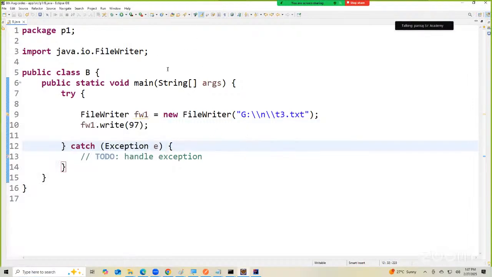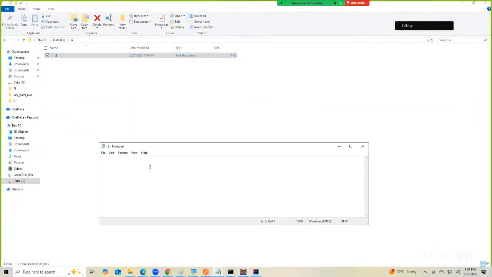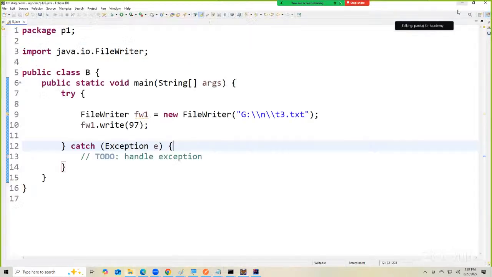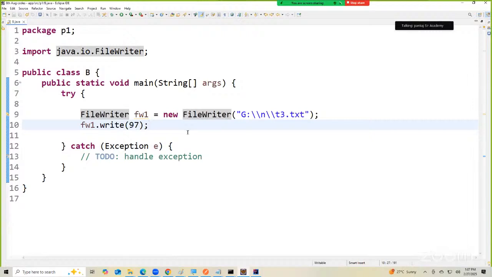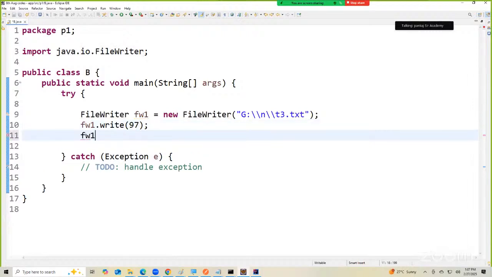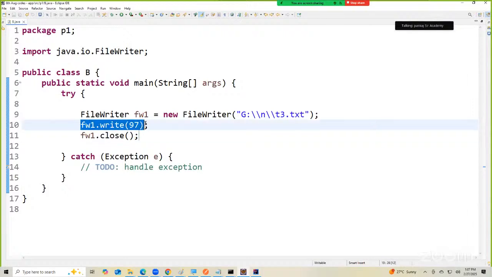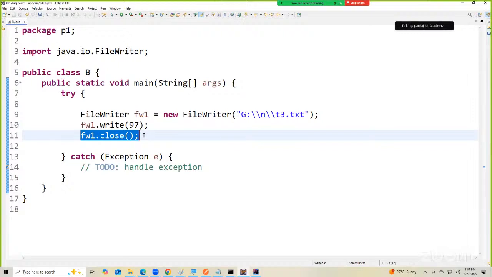So if I run this, see what's happening. Is it writing A? No. Sir, why is it not writing? Because whenever you do a file writing operation, saving the file is important. And to save the file, we don't use save. We will use close. So if you write close after writing the content, this will save the content and close the file. Okay. See now.